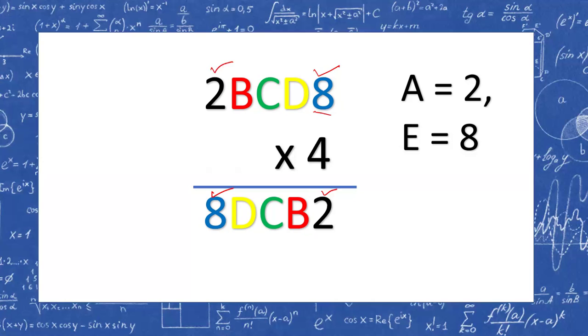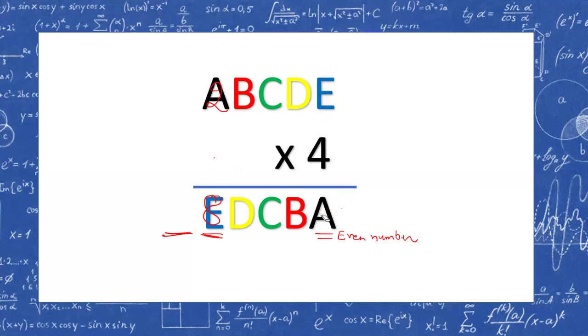And we have replaced the digits by their values. E को हमने रिप्लेस कर दिया 8 से और A को रिप्लेस कर दिया 2 से। इसका लॉजिक मैंने क्या बताया? A एक इवन नंबर होना चाहिए. It cannot be odd, so it has to be 2, 4, 6 or 8. It cannot be 0 also, because the number will not start with 0.